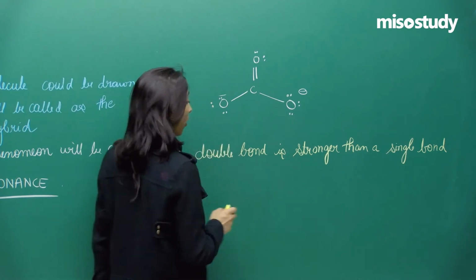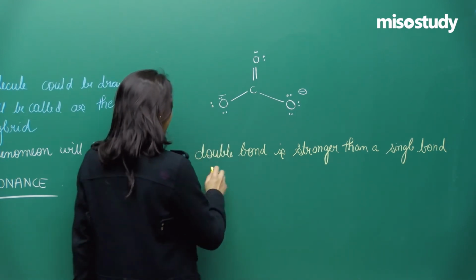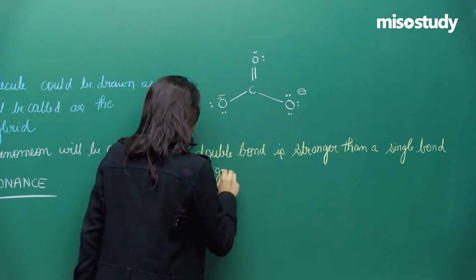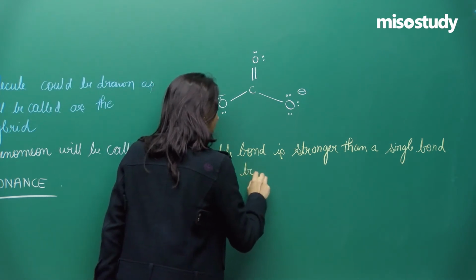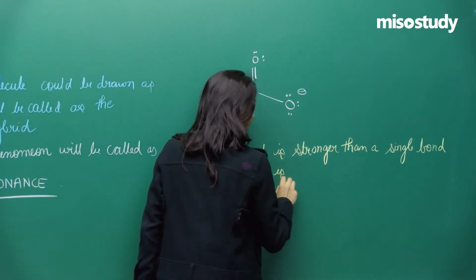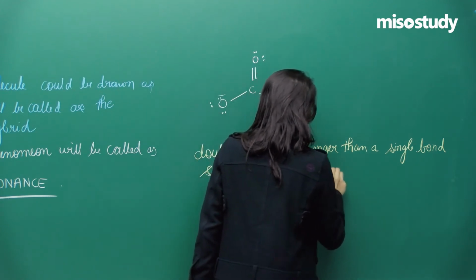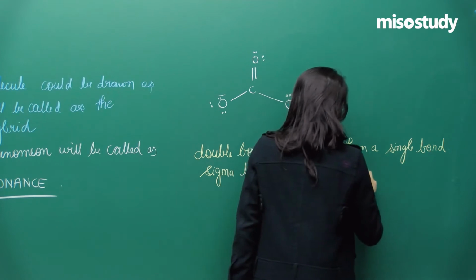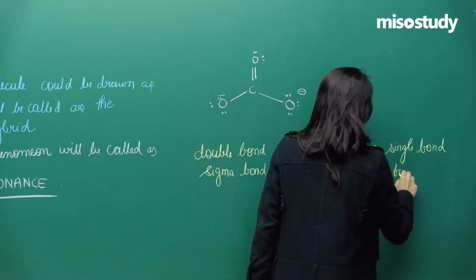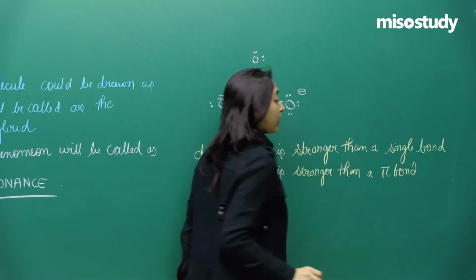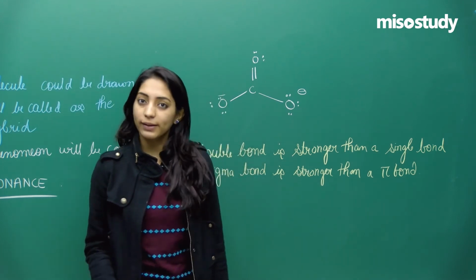However, if I am talking about a sigma and a pi bond, then the sigma bond is stronger than a pi bond, because the pi bond is formed by sidewise overlapping, right.